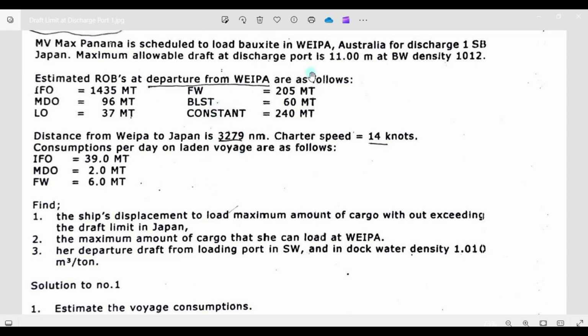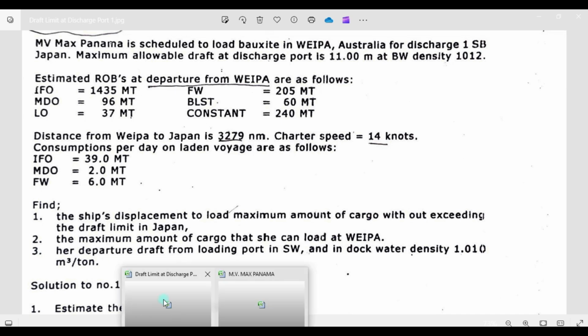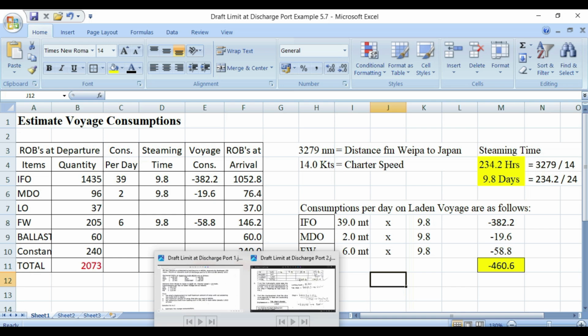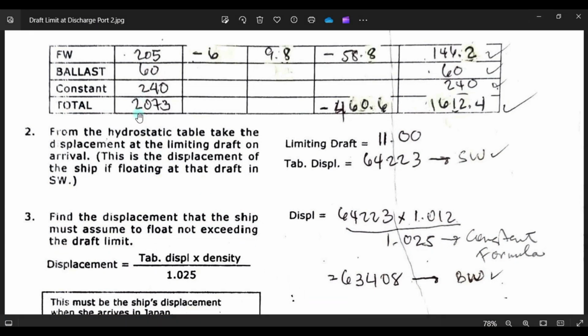Okay, with this one, guys, I already made a draft here. The ROB in Australia is FO 1435, DO 96, LO 37, freshwater 205, ballast 60, constant 240. So we will check this one, guys. The total weight is 2073.